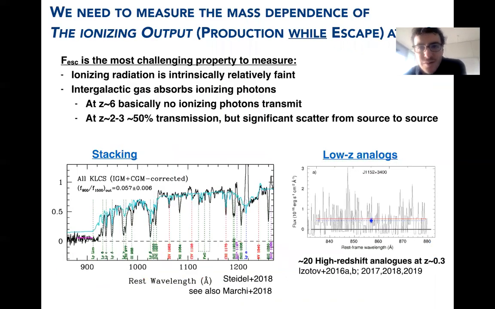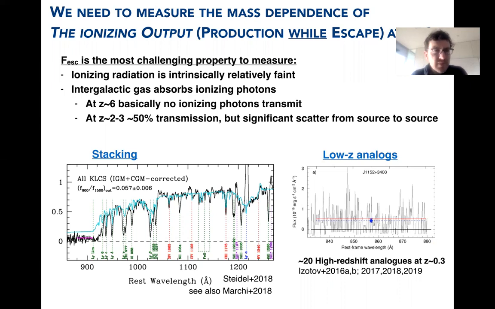If you want to understand the sources of reionization, what you really want to measure is the mass dependence of the ionizing output from galaxies. Ionizing output is the production of ionizing photons while they can escape from galaxies. So you can have a high production, but if those ionizing photons cannot escape from their birth clouds, it's not really relevant for reionization. And vice versa, globular clusters have no gas around them, but they don't produce a lot of ionizing photons. So you need to look at this in a couple of ways.